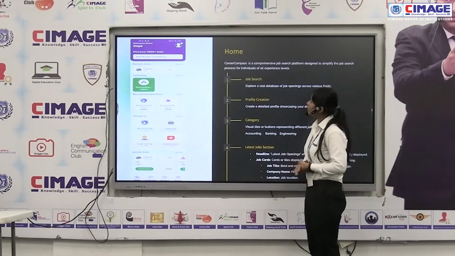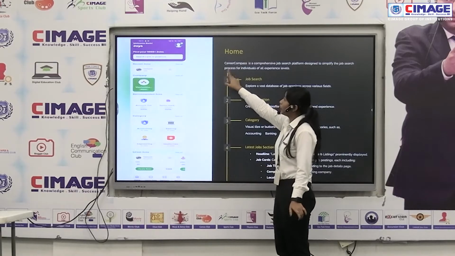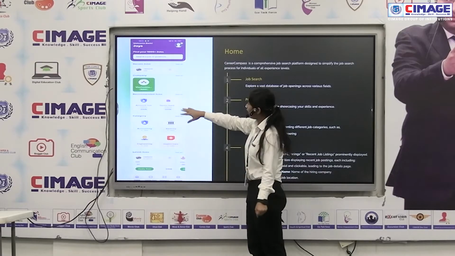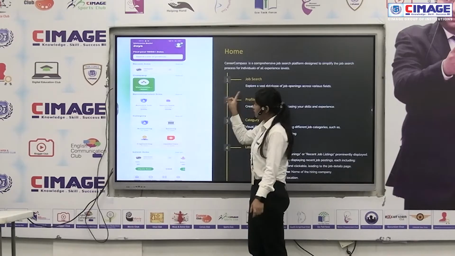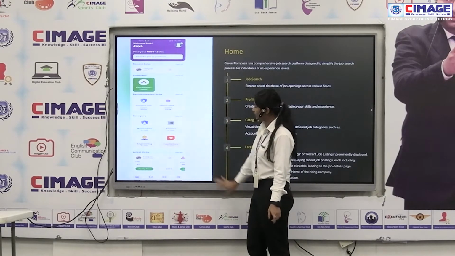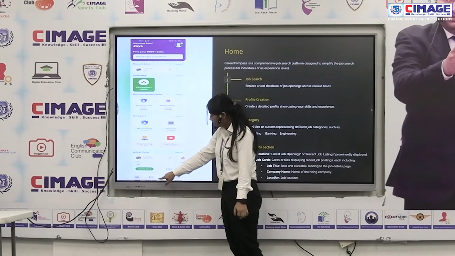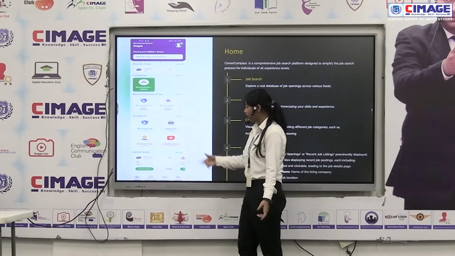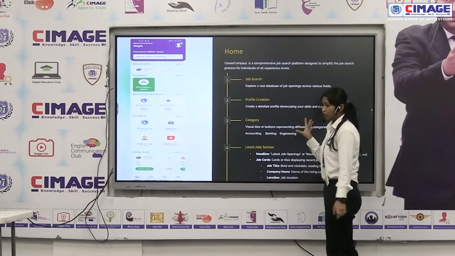Yeah, this is the first page of our app, which is the home screen. In the home screen, we find the profile section. From there, we can search for jobs, we can edit the profile, and there is also see all company. By clicking see all, we navigate to the see all page, with job, category, and latest job. These are all the features it contains. And at last, this is the bottom navbar, that is home, latest job, category, and setting. By navigating this navbar, we navigate to latest job, category, and setting profile. So this is the home of our app.